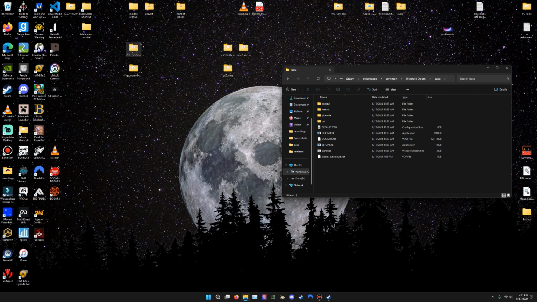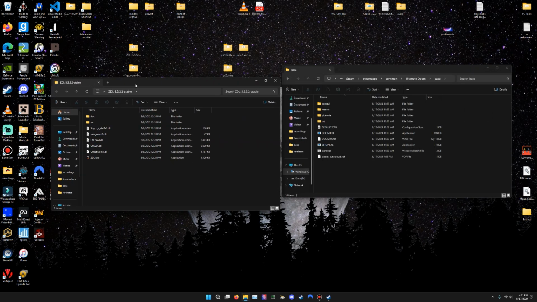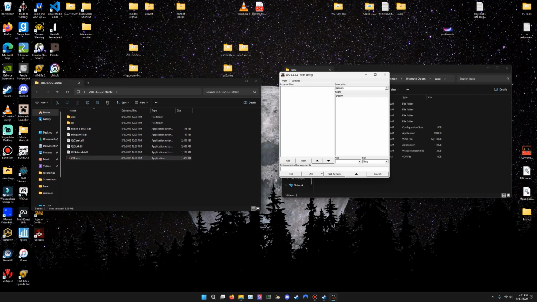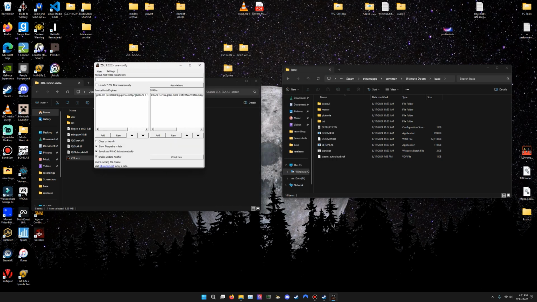So, open your ZDL folder, click zdl.exe, click Settings, and as you can see, I already have it pre-configured, but I will remove this just so that you guys can see it for yourself. So it's going to be blank for you, but what you want to do is click Add. Now, this is very, very important. You must do Shift D. You want to capitalize the D in Doom. The name has to be Doom with a capital D. All right, so now that you title it Doom with a capital D, click Browse.